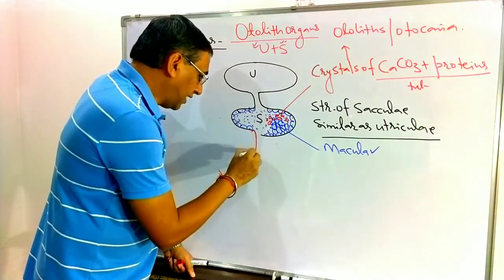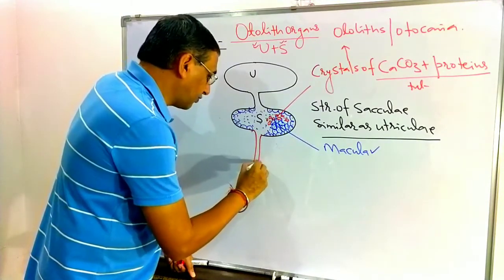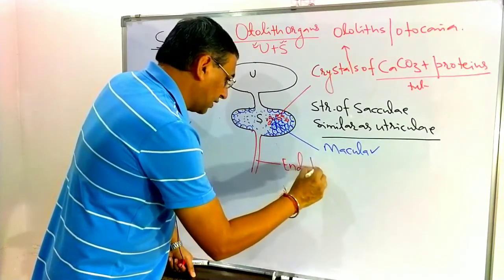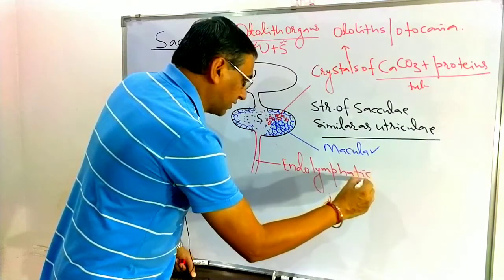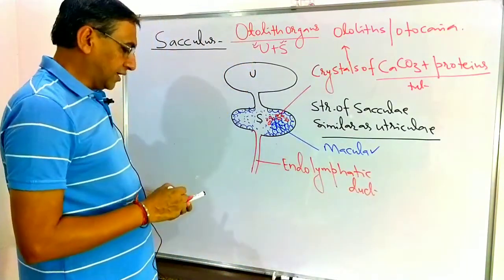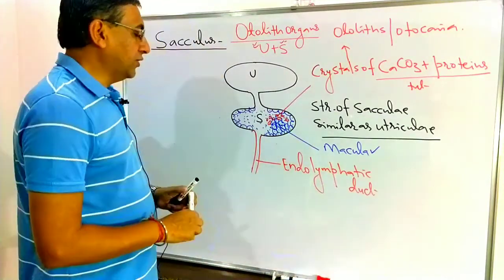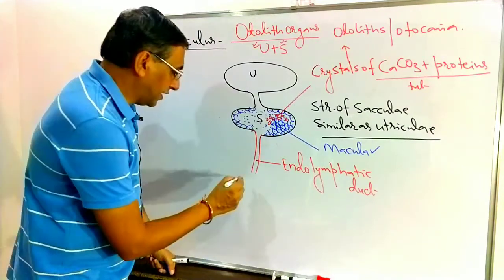Now a duct arises from this sacculus. What is the name of the duct? It is known as the endolymphatic duct.